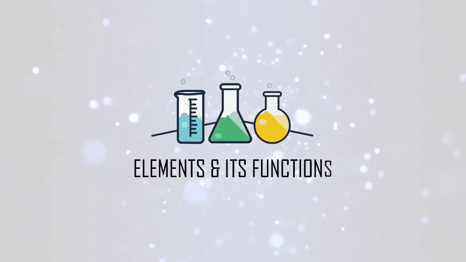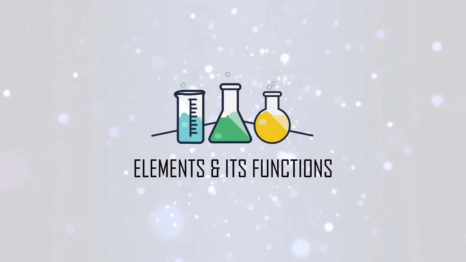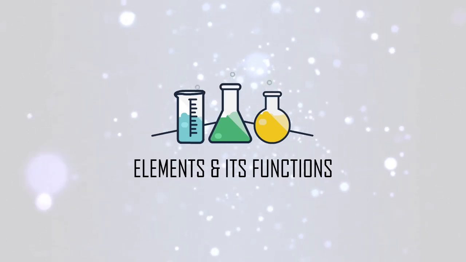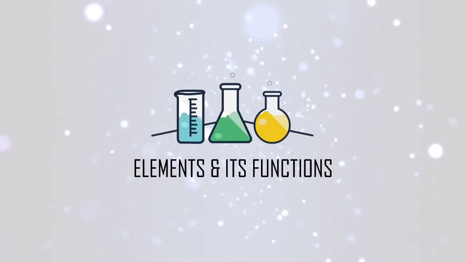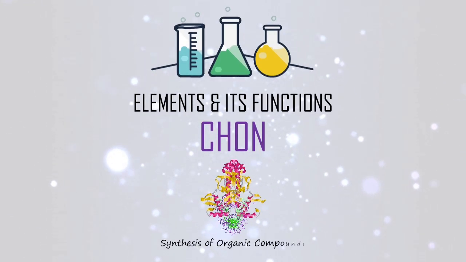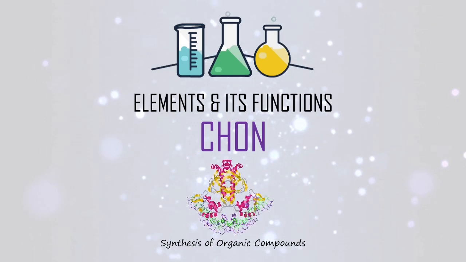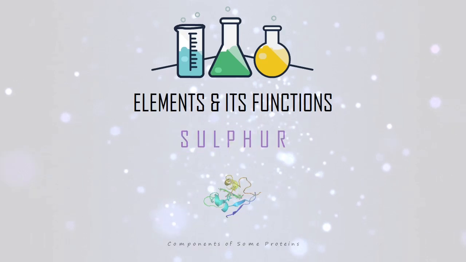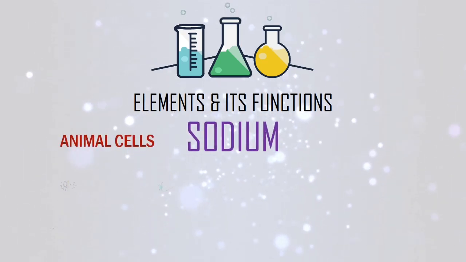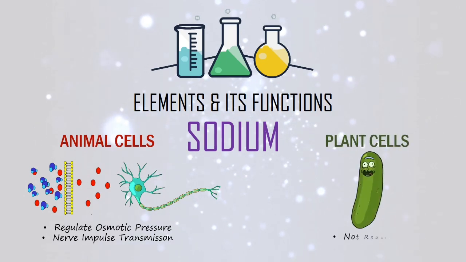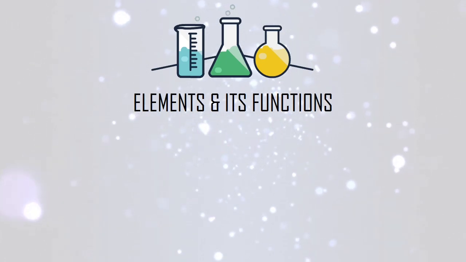Going back to elements, most of them exist as ions, such as sodium and magnesium ions. Let's go through the function of the elements one by one. Firstly, CHON is for the synthesis of organic compounds as mentioned before. Sulfur is a component of some proteins. Sodium, in animal cells, regulates osmotic pressure and helps transmit nerve impulses, while in plant cells, it is not required.